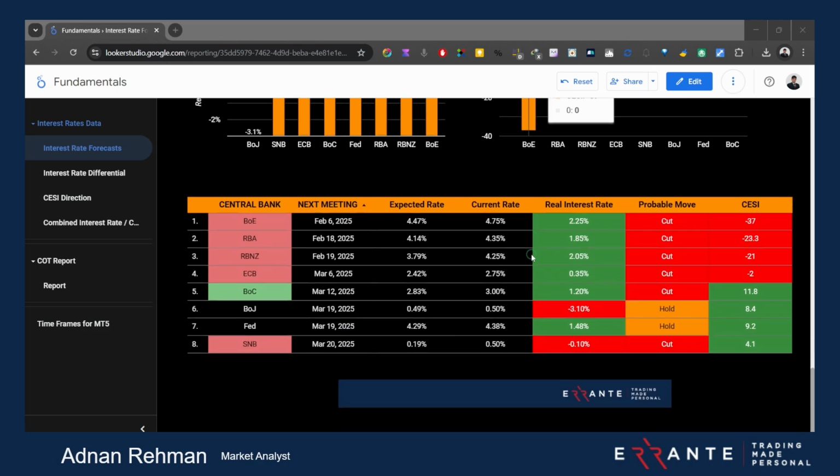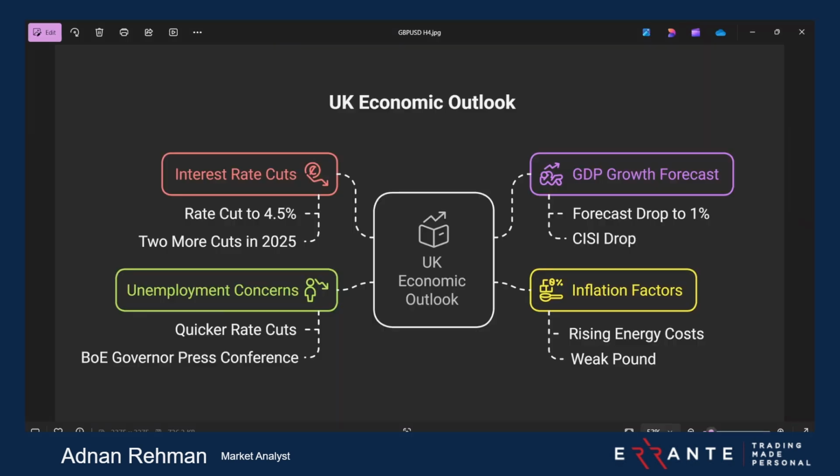Later on, we have this chart over here, by which you can see that today we have this Bank of England MPC news, and the expected rate is 4.5, where the current rate is 4.75, and this brings a 25 basis point cut. The real interest rate is 2.25. The probable move is a cut. And the CZ index is this one. I'll try to post an image of this daily on the social media platforms of Errante. You can see it from there as well. So this was regarding CZ.